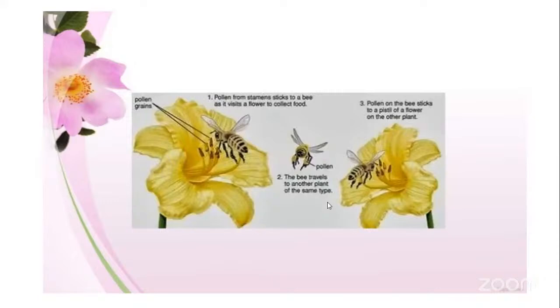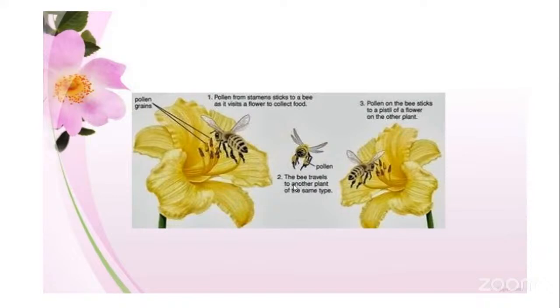So this is how the cross-pollination is carried out within the plant or the flower. First, the insect will get attracted towards the flower by all these characteristic features. And first, the pollen from the stamens. Okay, when the insect falls on the flower, the pollen grains from the anthers stick to the bees, and this is the bee here with the pollen grains attached to its wings or to the legs.